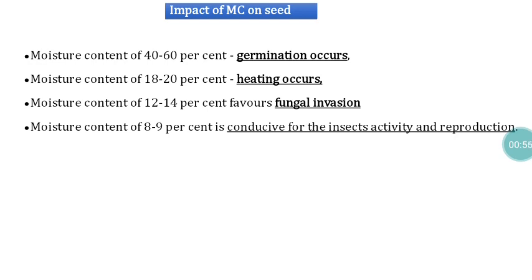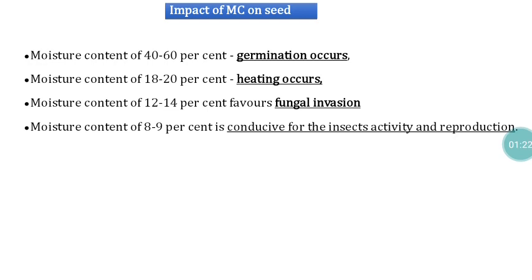A moisture content of 8 to 9% is considered safe for storage of the seed material, but in some cases, even at that level of moisture content, the insect population will attack and cause problems to the seed material. In that case, we have to treat the seed with some insecticides. In that way, we can prolong the shelf life of the seed material during storage.